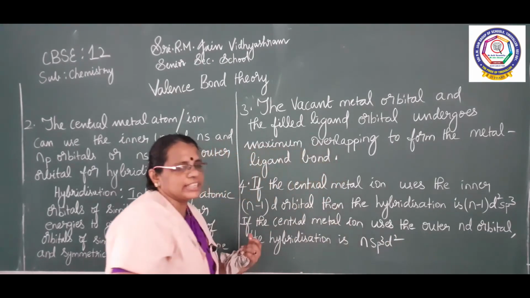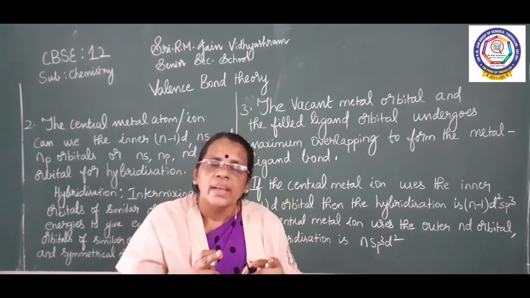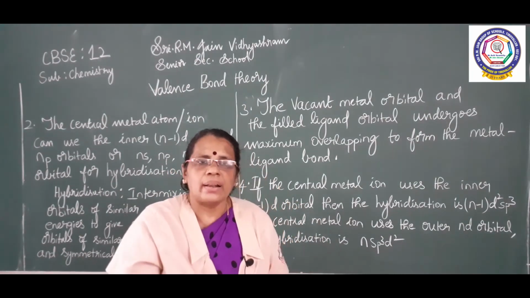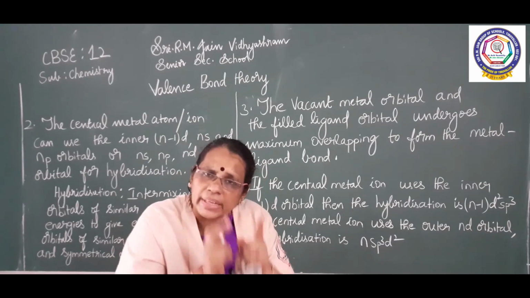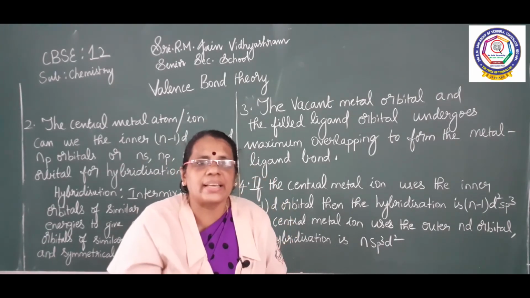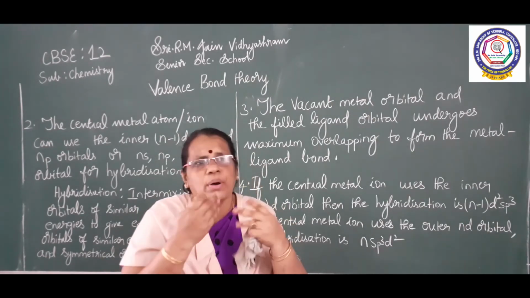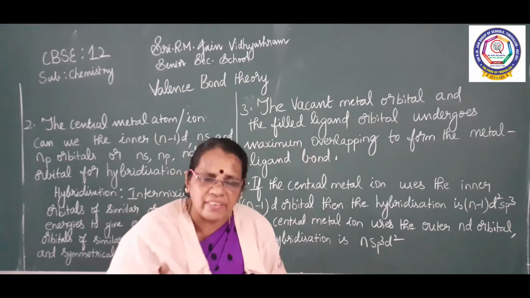So the next point is very clear. What is the concept here? The vacant metal orbital and the filled ligand orbital overlap each other. When they overlap, what type of bond is formed? A metal ligand bond will be formed. That we have discussed in the previous point.